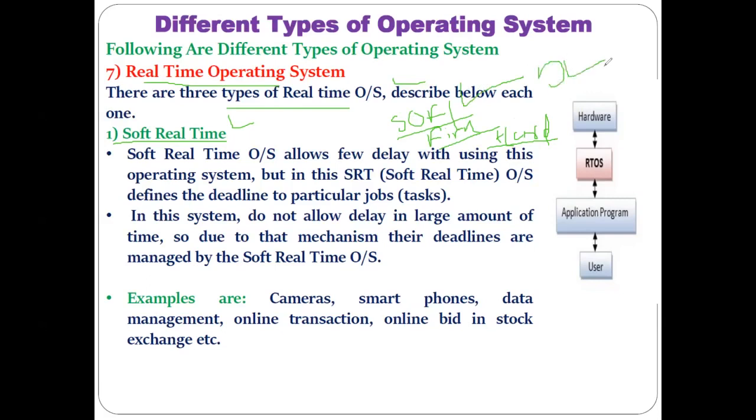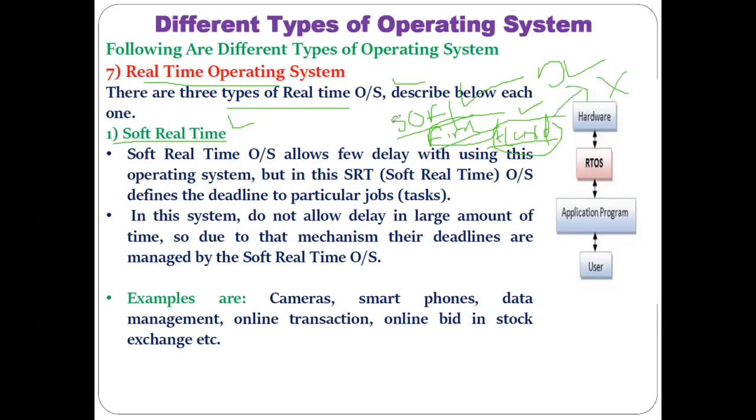Based on deadline constraint means in case of a soft real-time system, some amount of delay is allowed. In case of a firm real-time operating system, only slightly less delay as compared with the soft real-time system is allowed. And lastly, as compared with the previous two, in a hard real-time operating system no delay is allowed.